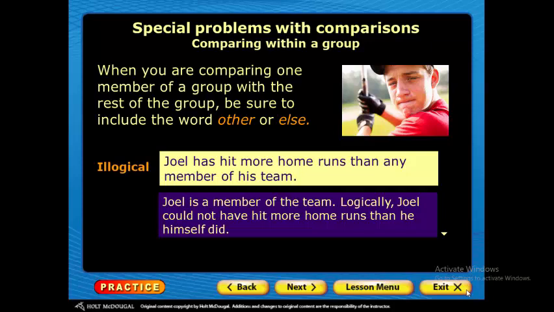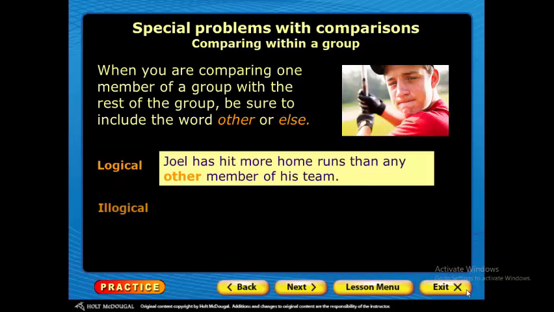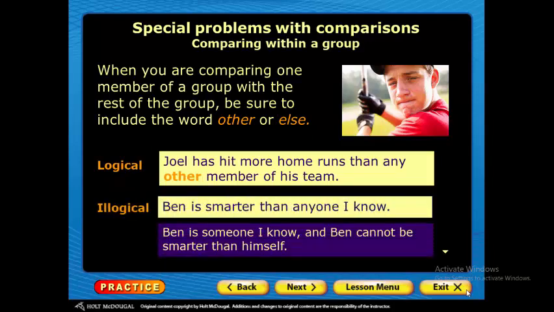Logically, Joel could not have hit more home runs than he himself did. Logical: Joel has hit more home runs than any other member of his team. Ben is smarter than anyone I know. Ben is someone I know, and Ben cannot be smarter than himself.